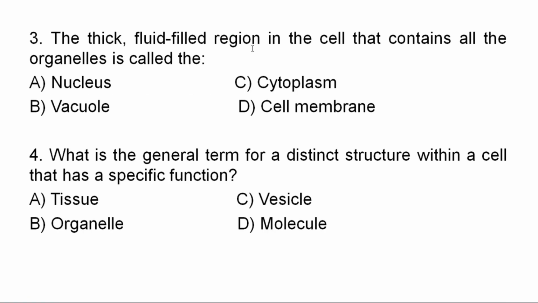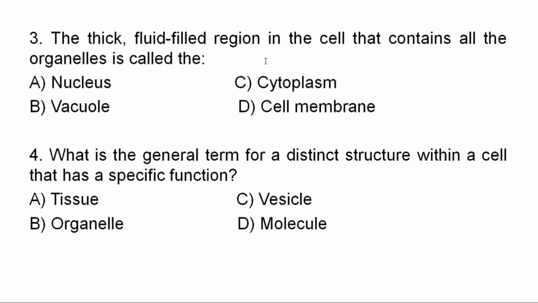Question number 3. The thick fluid-filled region in the cell that contains all the organelles is called the A. Nucleus, B. Vacuole, C. Cytoplasm, D. Cell membrane. The thick fluid-filled region in the cell that contains all the organelles is called what? What's the correct answer from the given alternatives?